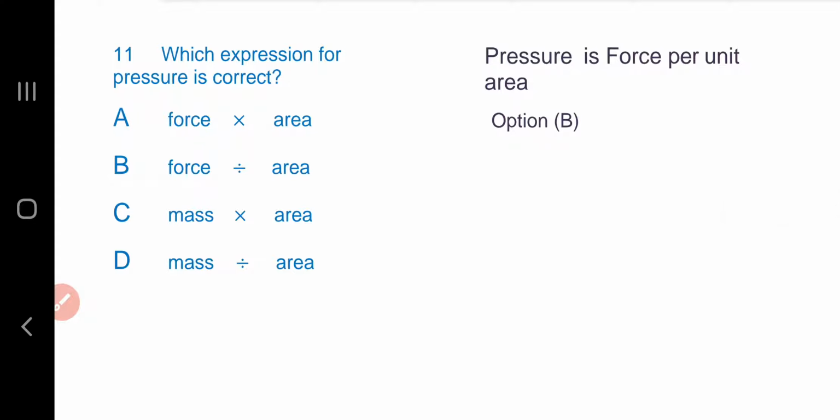Question number 11. Which expression for pressure is correct? We know that pressure is force per unit area. Option B is the answer.